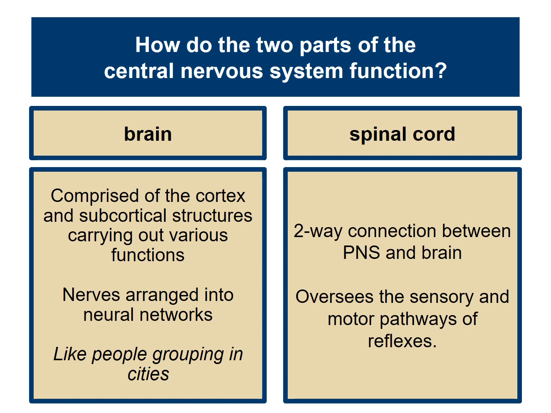So how do the two parts of the central nervous system function? Well, we've got the brain and the spinal cord. The brain is comprised of the cortex and subcortical structures carrying out various functions. And we are going to spend a couple of days on the brain, so this is just a very brief introduction. The brain has the nerves arranged into neural networks, and it's like people grouping in cities. That's an analogy for it.